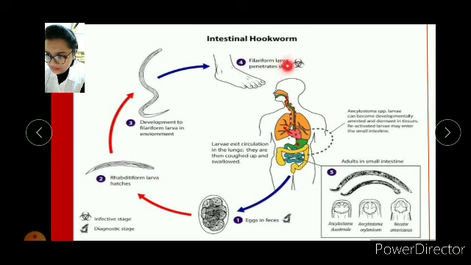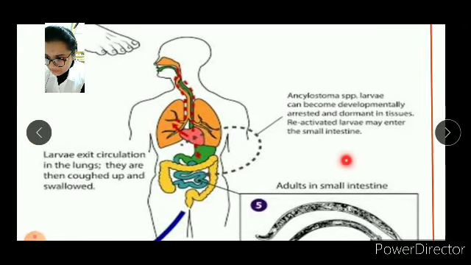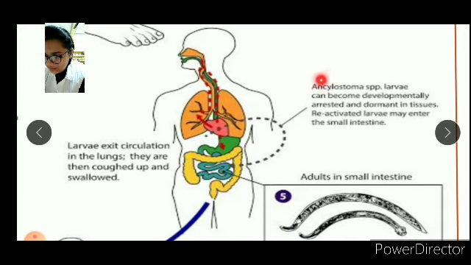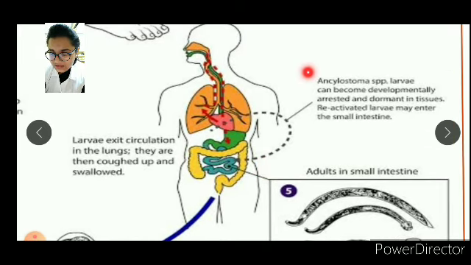Then the filariform larva penetrates the skin of a barefooted individual. In Ancylostoma species, the larva can become developmentally arrested and dormant in tissues, and reactivated larvae may enter the small intestine again. So here the picture shows this.